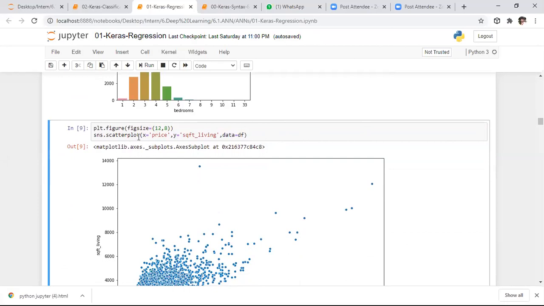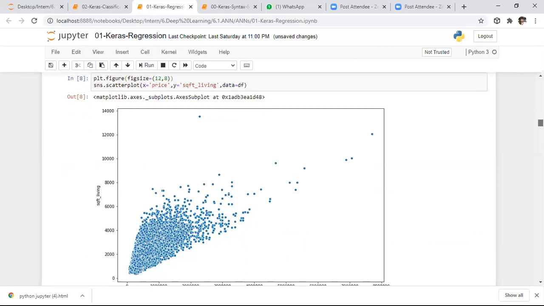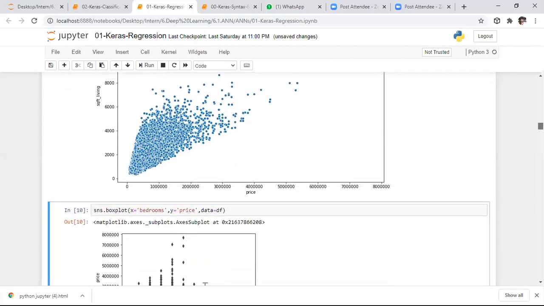So here I want to compare these two features. The first one is the price based on the square feet living. What is the area present inside the home? That is nothing but square feet living. We are comparing that with the price, to see how the price varies based on that feature. Based on square feet living, the price is varying. As the square feet area, that is the house inside area, increases, the price also increases. We need to understand that by observing this data.